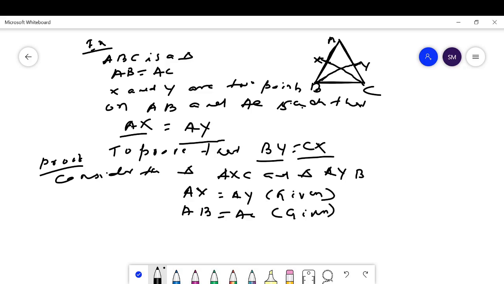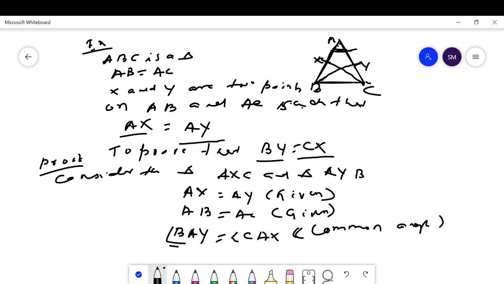Then the angle BAY is equal to angle CAX. This is a common angle. Look here, the common angle CAB: this angle BAY, this CAX, is common.